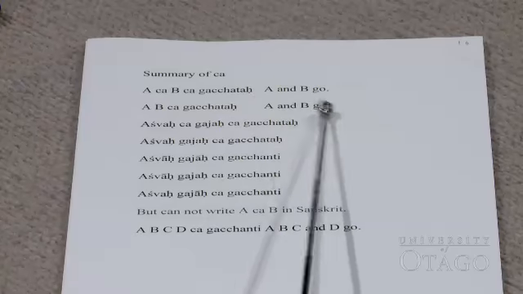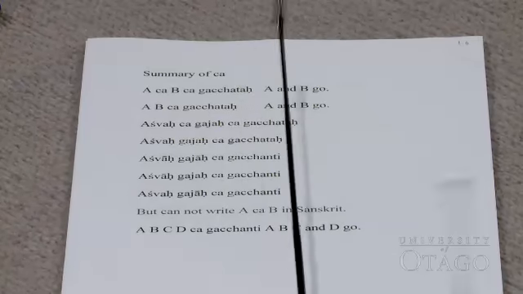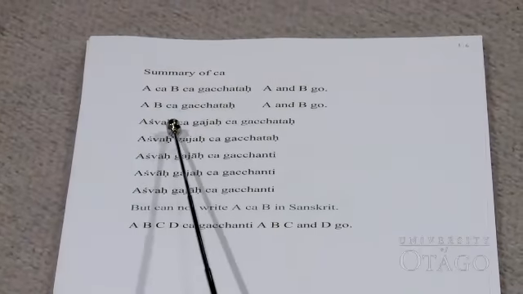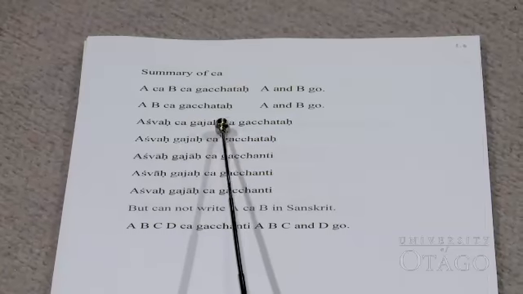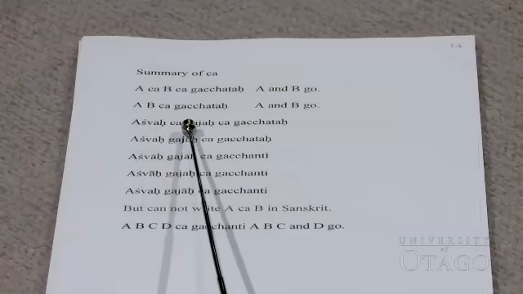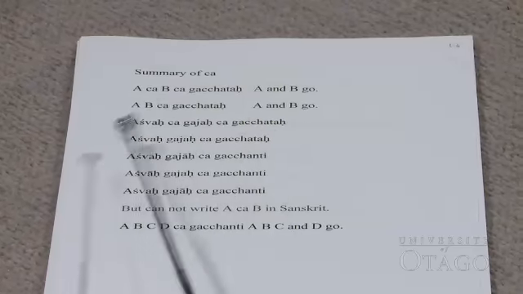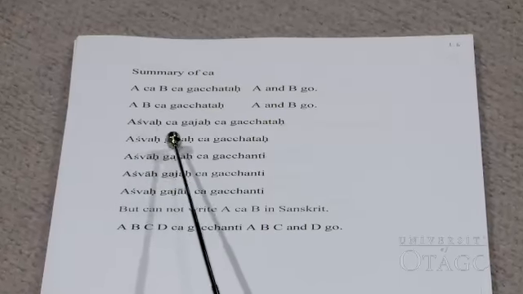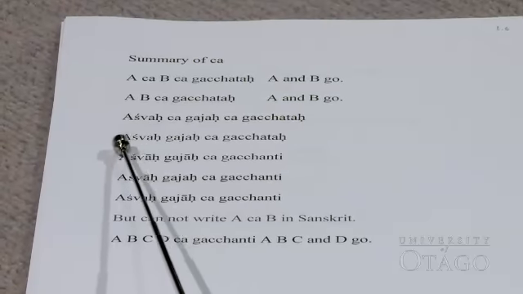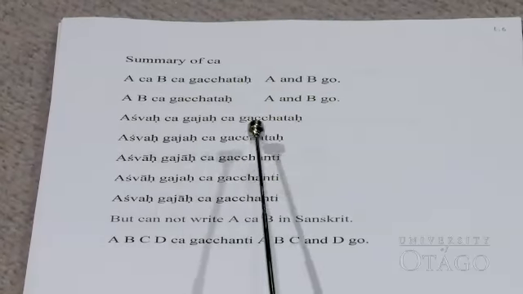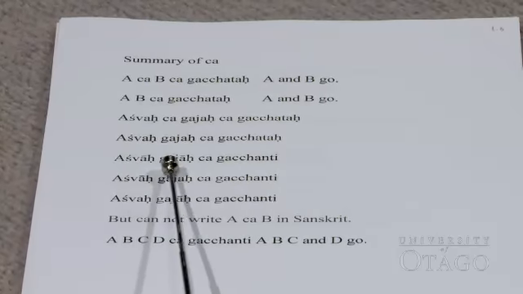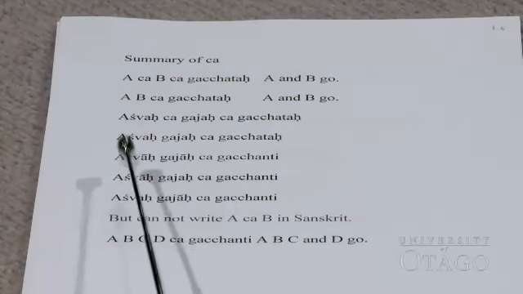A and B go. Now let's see if some change. Ashwaha cha gajaha cha gacchataha. One horse and one elephant go. Ashwaha gajaha cha gacchataha. The same meaning. One horse and one elephant go. Ashwaha gajaha cha gacchanti.